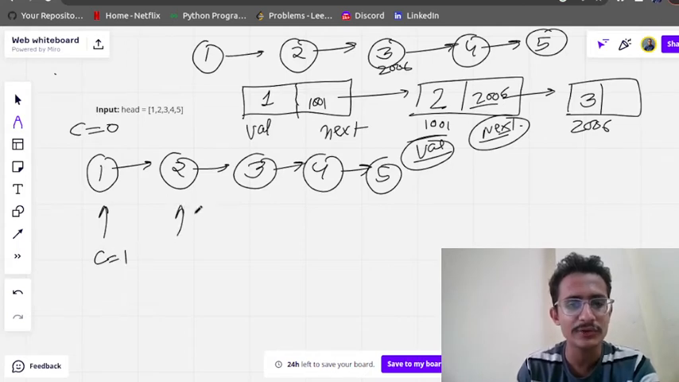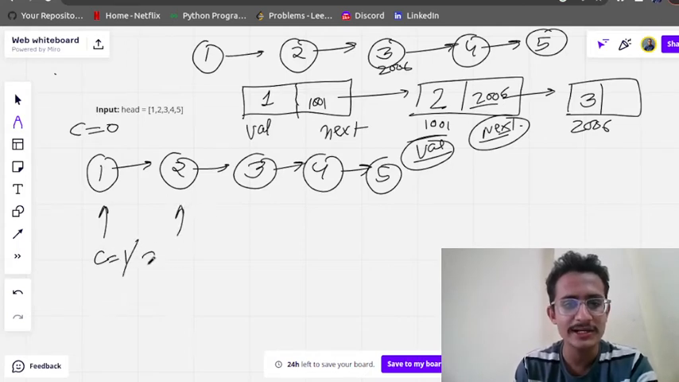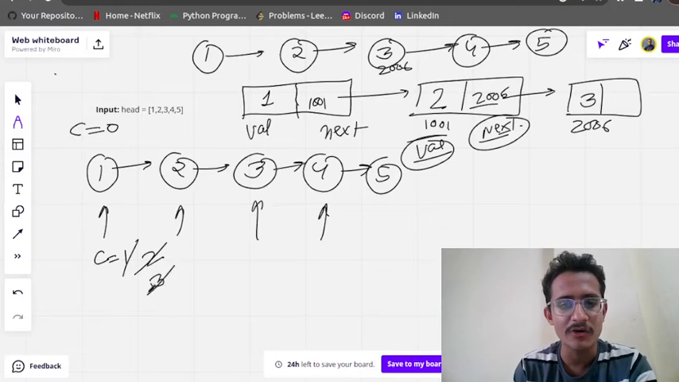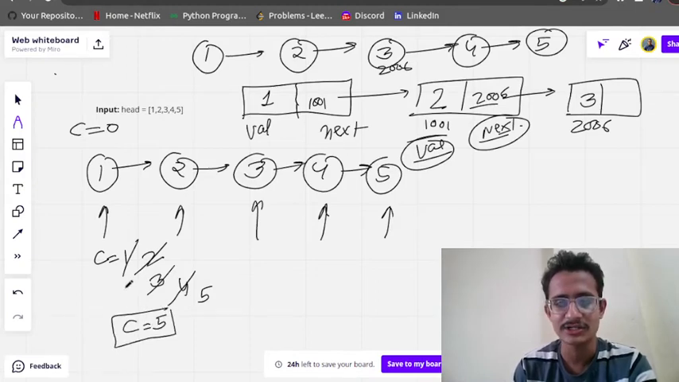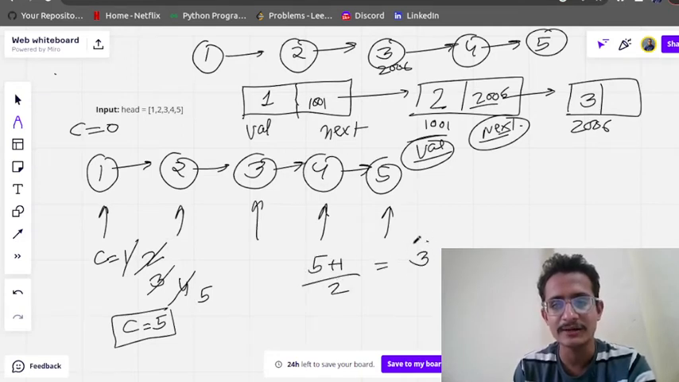Then we come to the next node, count becomes 2. Then next node, count 3. Then next node, count 4. Then next node, count 5. So we get to know there are 5 elements in the linked list. To find the midpoint, it will be (5 plus 1) by 2, which is 3. So the third position will be the midpoint.